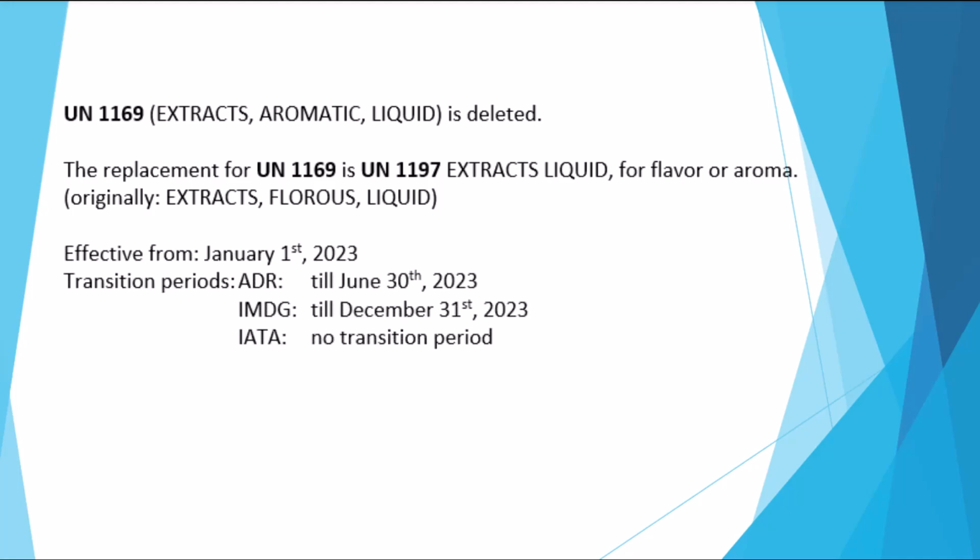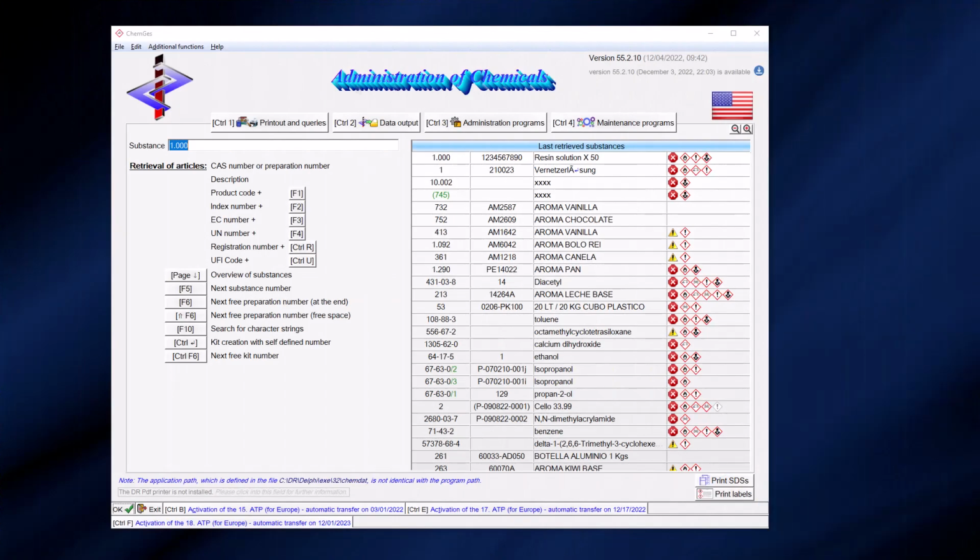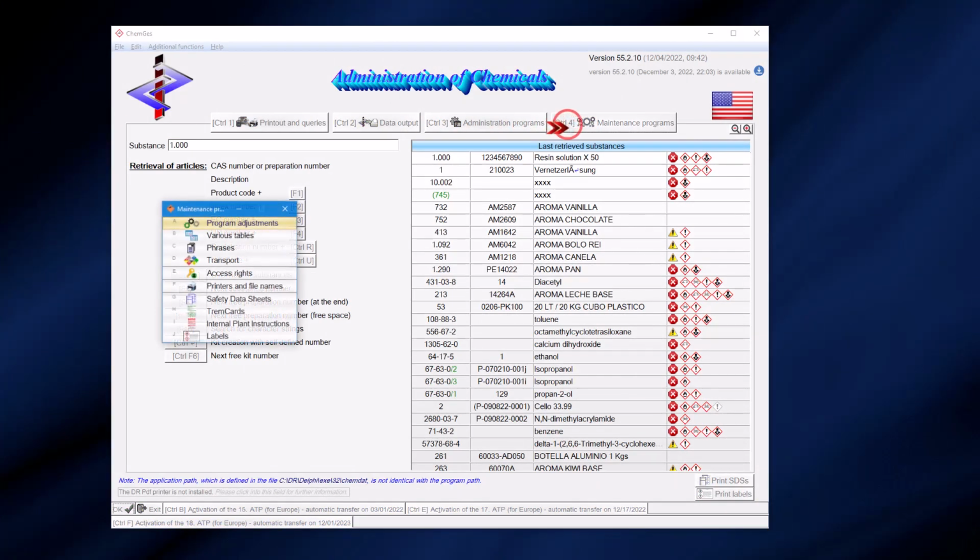There is no transition period with IATA. This means that from January 1, 2023 UN 1169 is no longer permitted and UN 1197 must be used instead. ADR has a transition period of 6 months and IMDG 2022 can still be used till the end of 2023. In ChemGuess, the conversion takes place automatically at the end of the transition periods. Of course, you can set by yourself from when on the conversion should be performed.